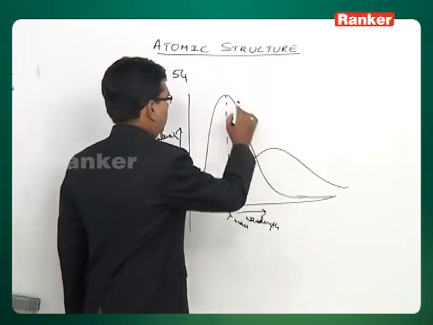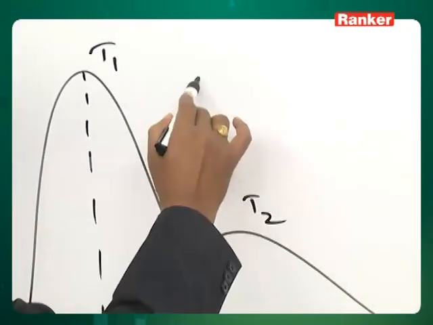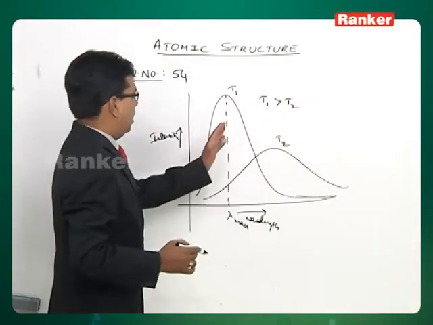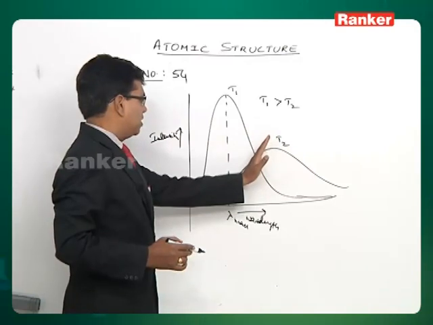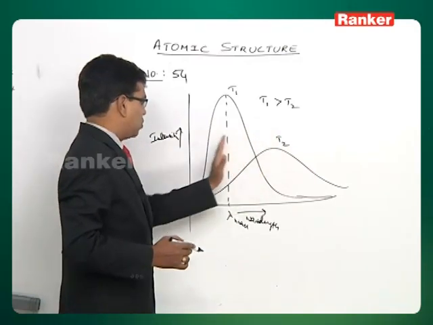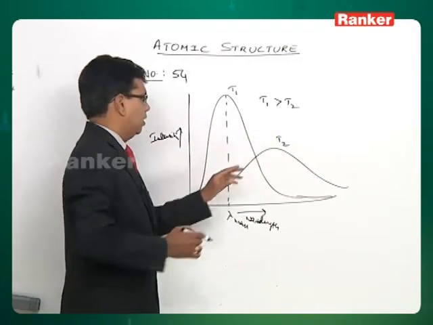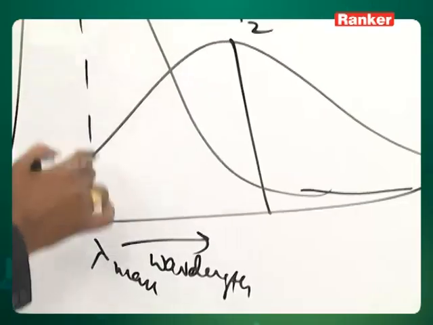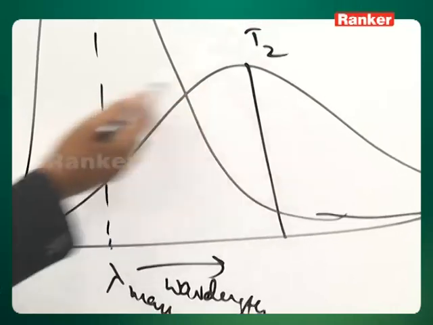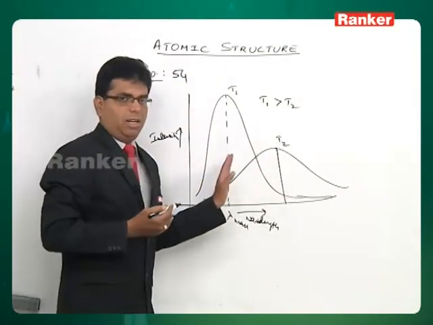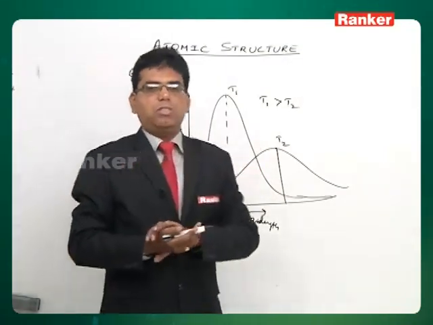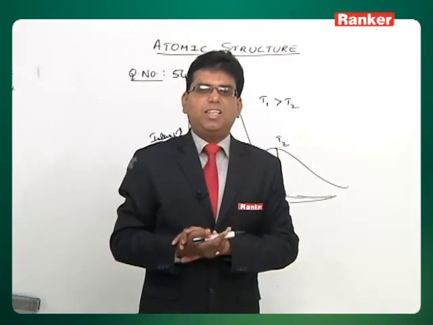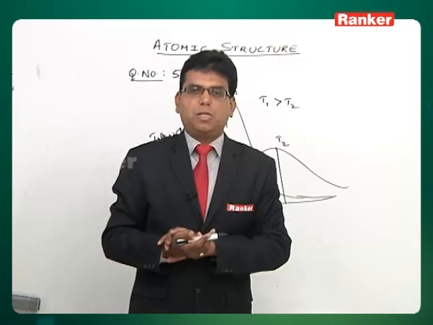Take temperatures T1 and T2. Here T1 is greater than T2. So with increase in temperature, the peak shifts towards the lower wavelength, towards the left. This is the peak, and now here this is the peak. As the temperature increases, the peak is shifting towards the left. So the first option is correct. And at a given temperature, the intensity of the radiant energy increases with the wavelength, reaches maximum and then decreases.